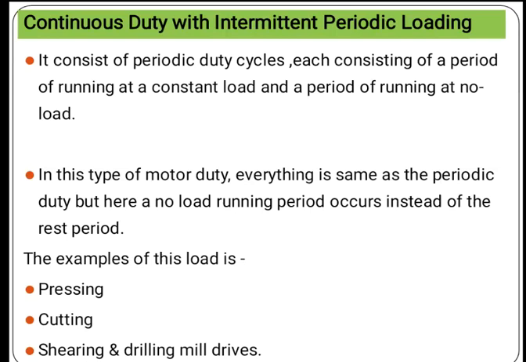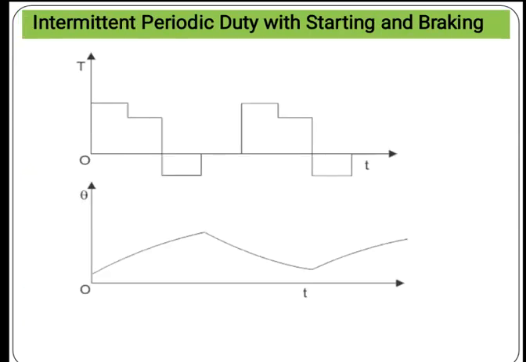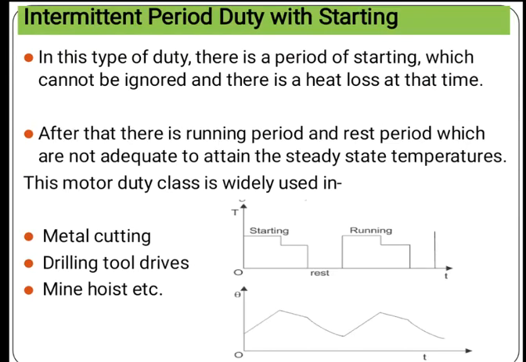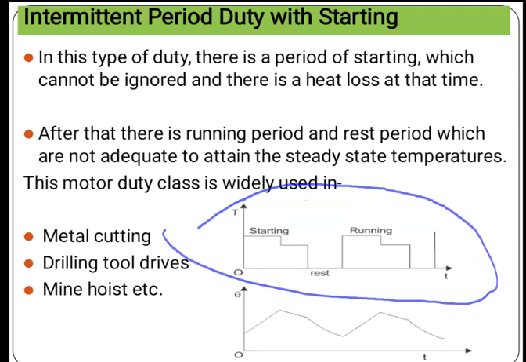Previously we have seen that, so let us go to the graph. This is the graph for this type of continuous duty with intermittent periodic loading. In place of rest there is no load. That means in this slot, the motor is not at rest, it is running at no load.